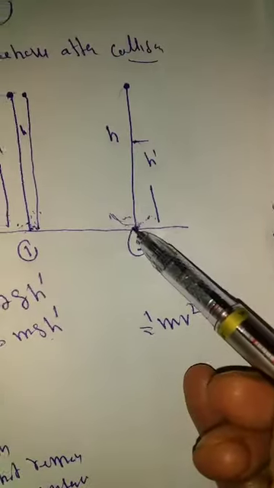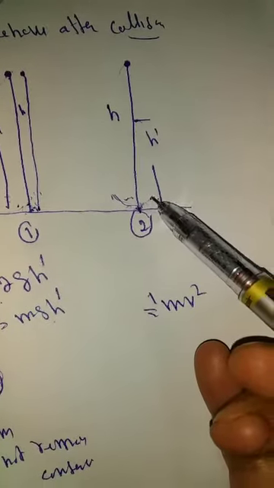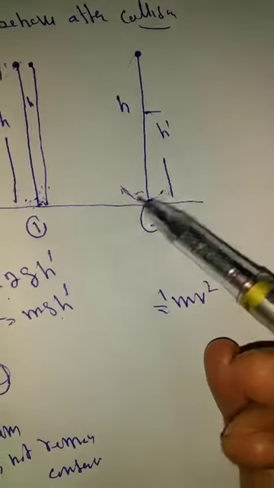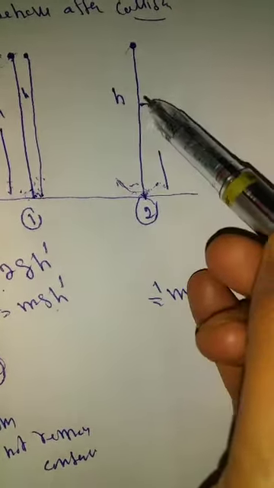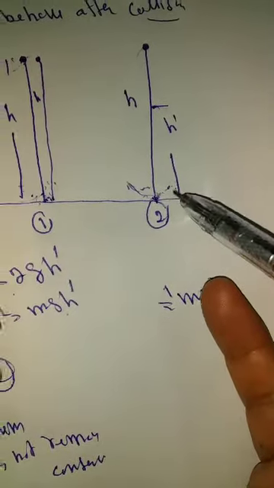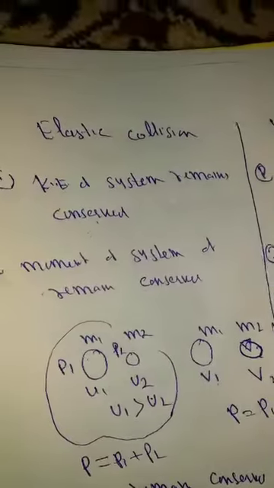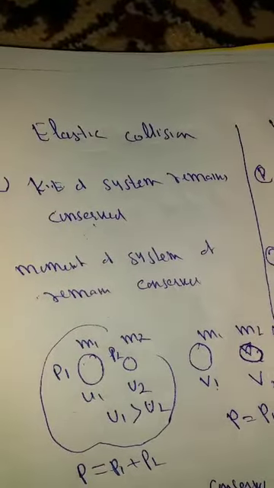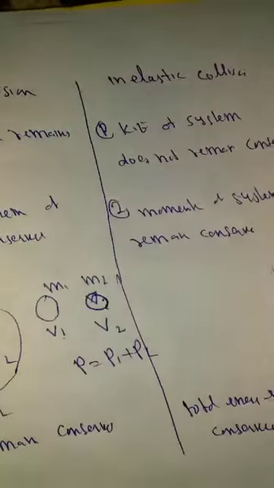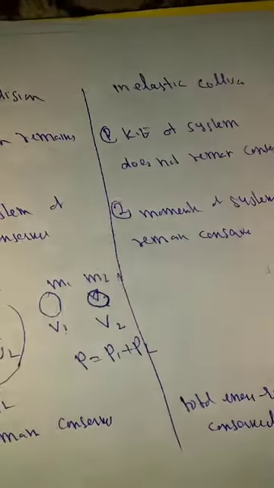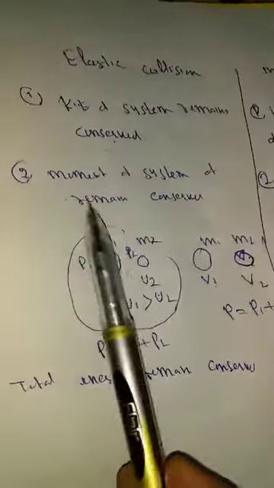Here some energy is lost, maybe in the form of heat or other. That means here we say the kinetic energy does not remain the same because it does not reach the same height. That means the simple difference between elastic and inelastic collision is that in elastic collision kinetic energy remains conserved, but in inelastic collision kinetic energy does not remain the same. Momentum of the system remains conserved here.